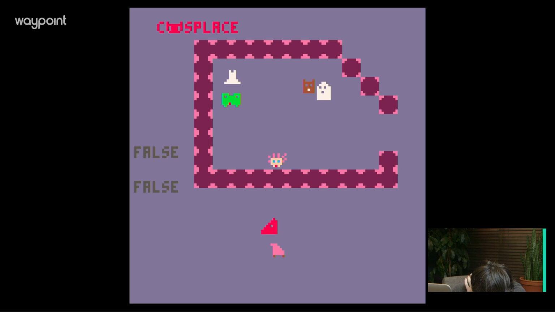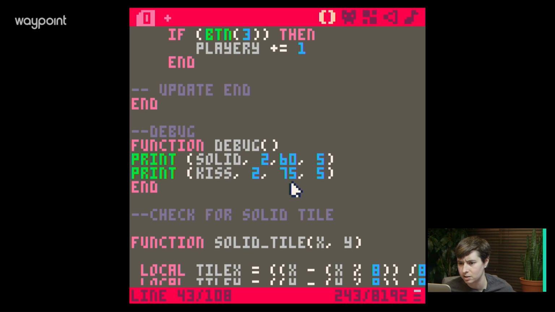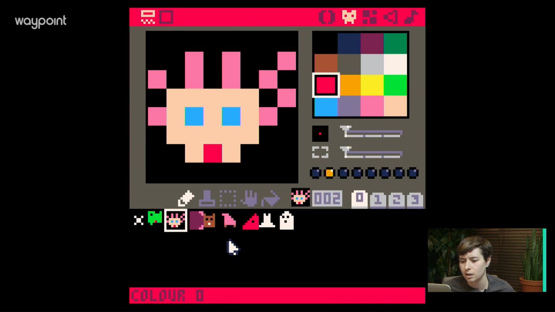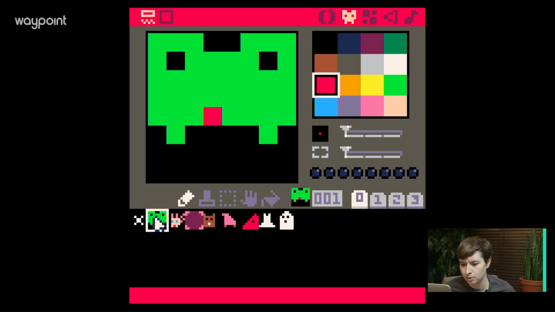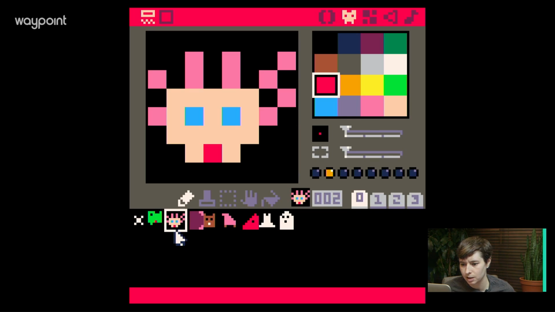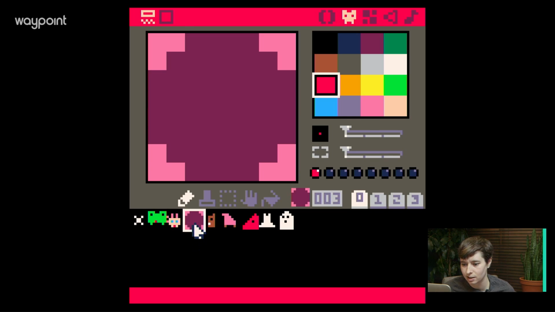And there is non-transparent backgrounds. I'm not even entirely sure how that works. I know transparency does have something to do with this tile right here. That's sort of like a default tile that you get, which is pretty cool. But yeah, she's a tile and she's got a cool flag. You see that? That's how you make kiss magic happen. When she's a tile and she's got a flag.